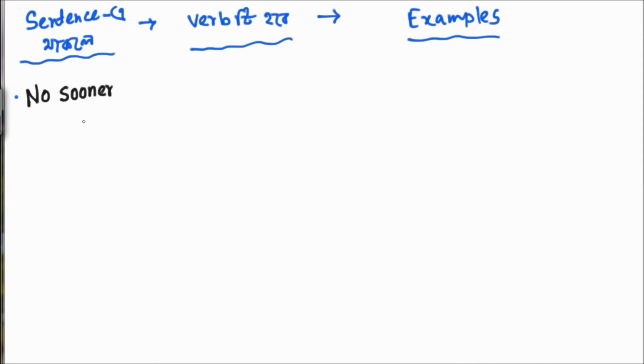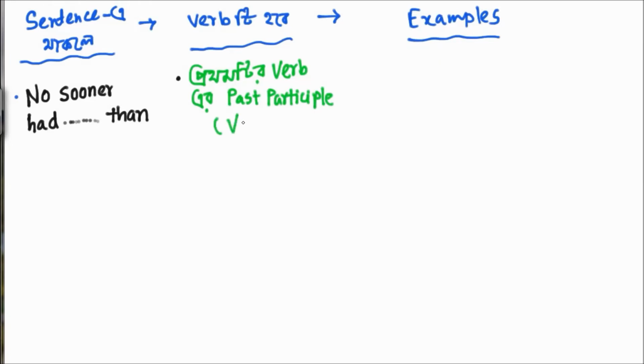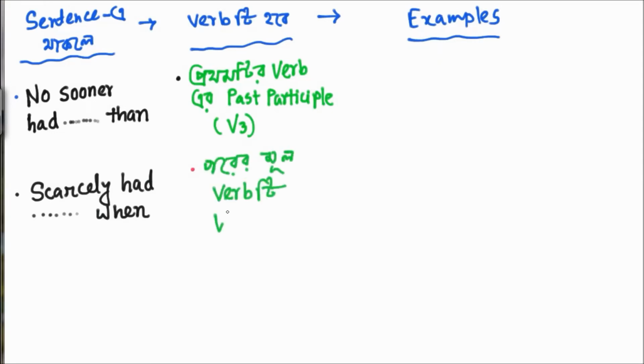If no sooner had is used in a sentence, then then must be put, and the verb of the first part will be past participle, that is V3. And if scarcely or hardly is there, when will be used, and the next tense must be past indefinite, that is V2, the past form.